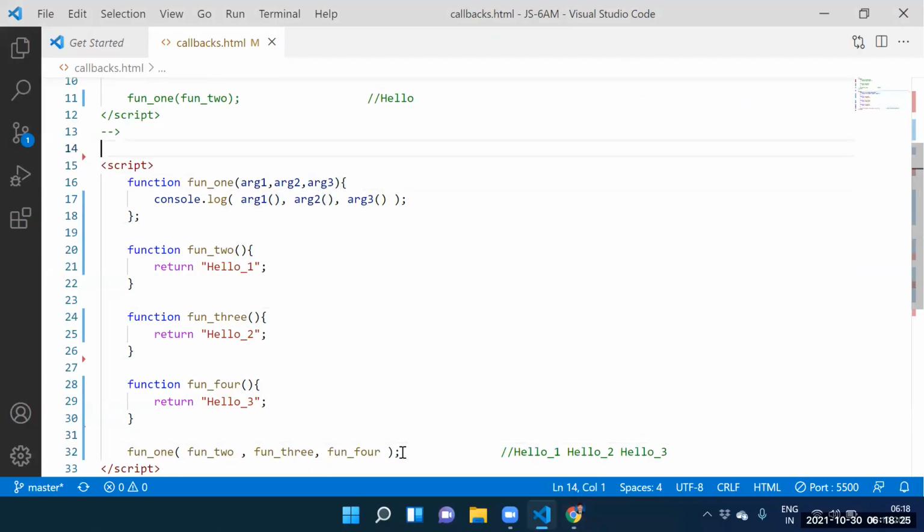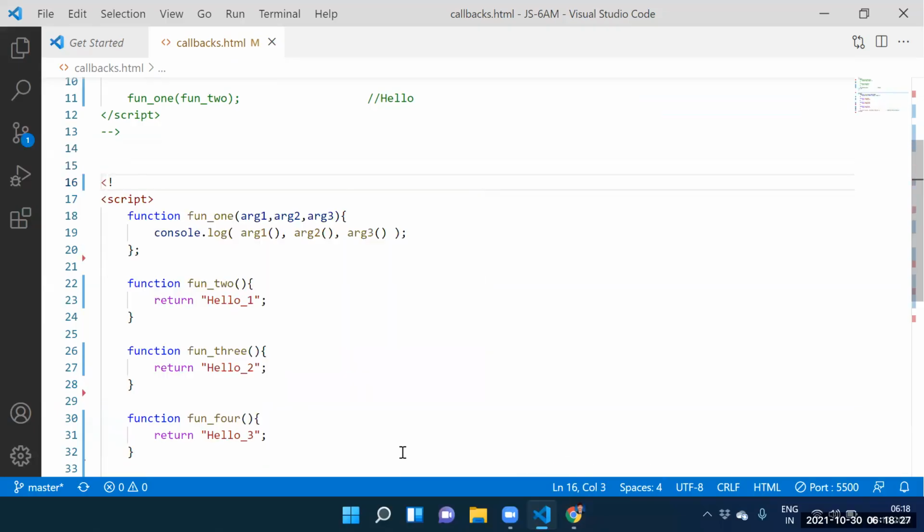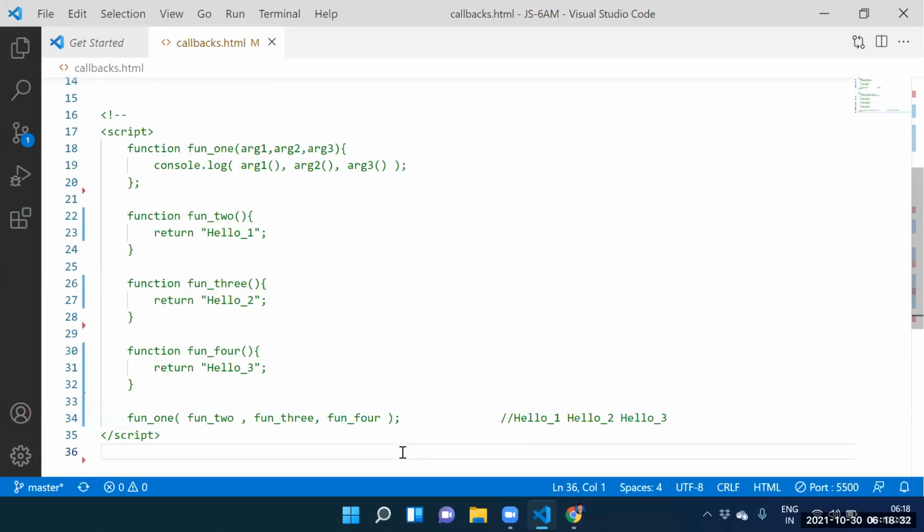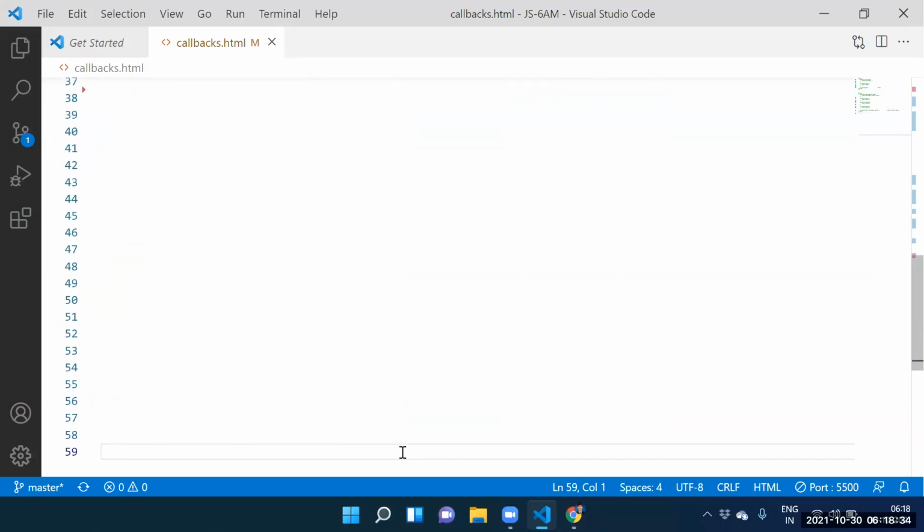Fine. Here itself, we need to go for one more example. Guys, can I take the script tag? Yes, sir. Let me take the script tag here. After taking the script tag, can I create the function?